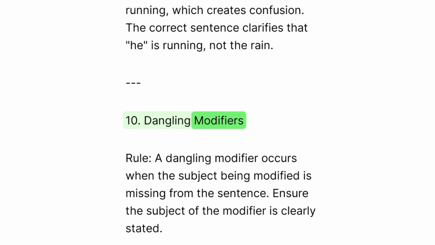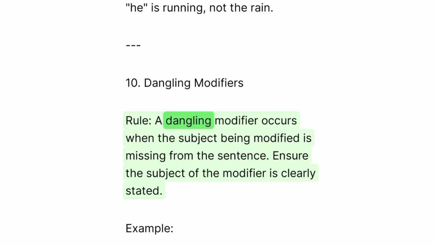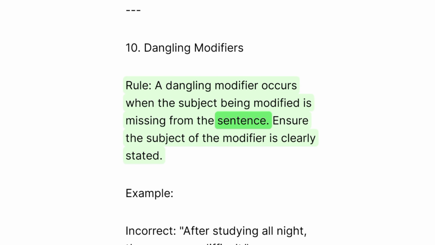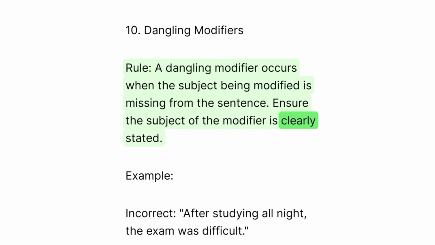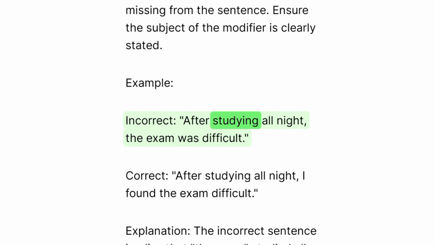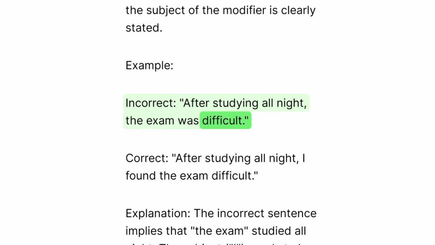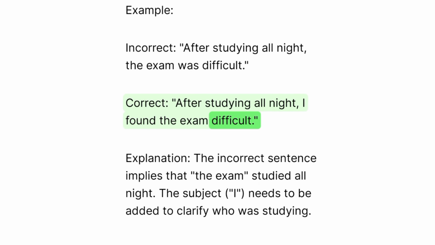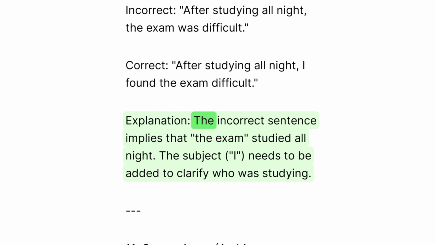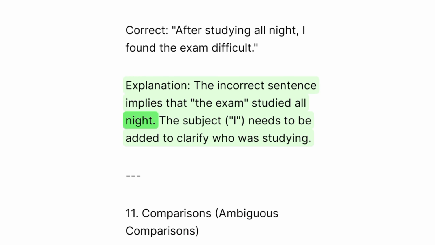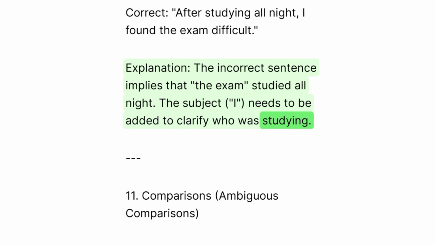10. Dangling modifiers. Rule: a dangling modifier occurs when the subject being modified is missing from the sentence. Ensure the subject of the modifier is clearly stated. Example: incorrect. After studying all night, the exam was difficult. Correct. After studying all night, I found the exam difficult. Explanation: the incorrect sentence implies that the exam studied all night. The subject, I, needs to be added to clarify who was studying.